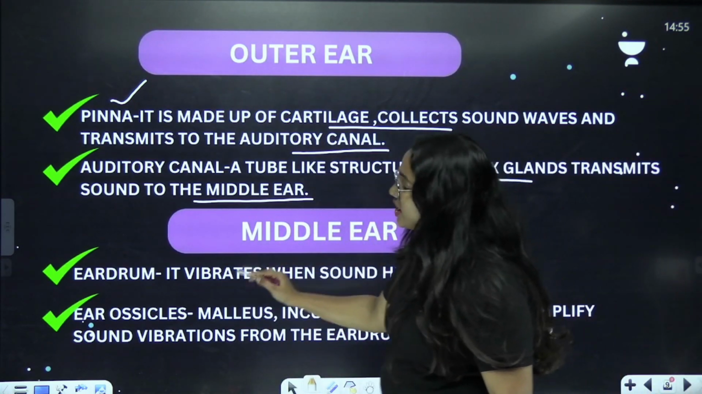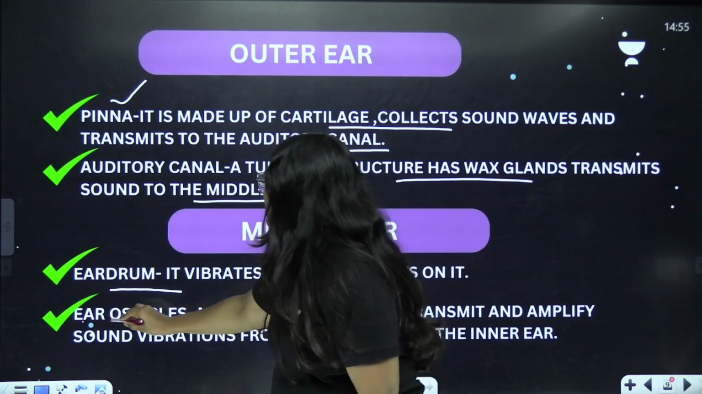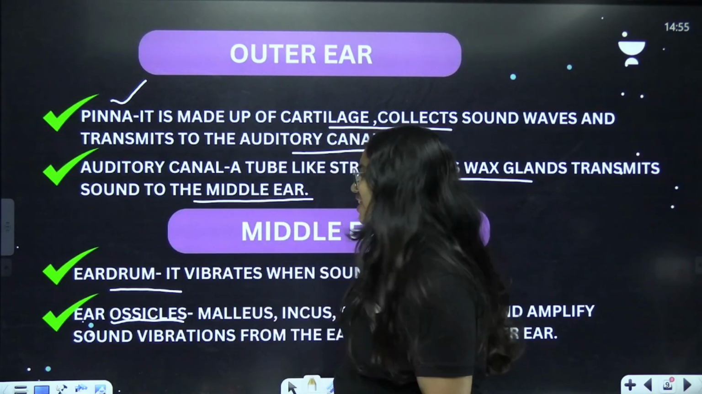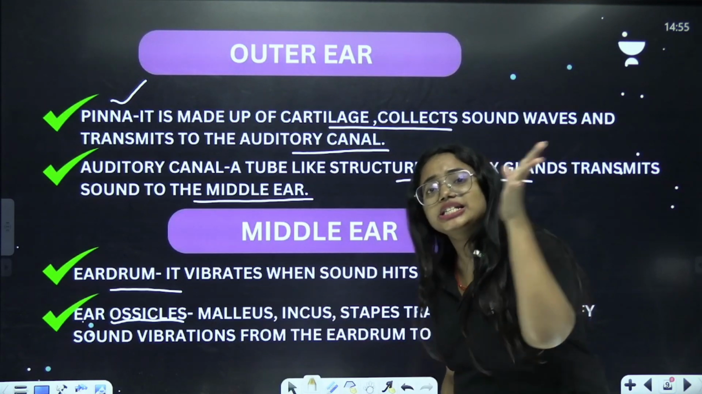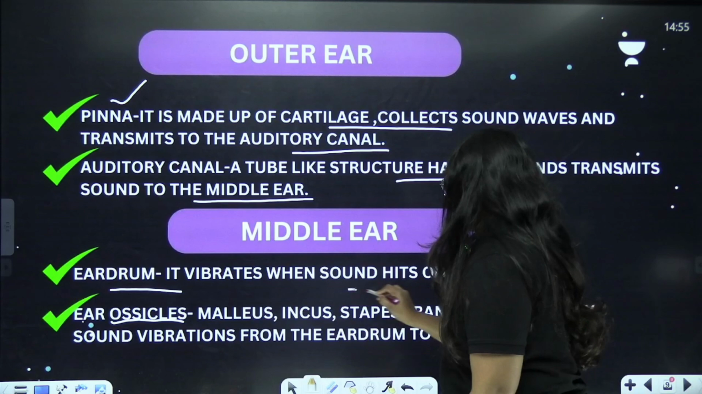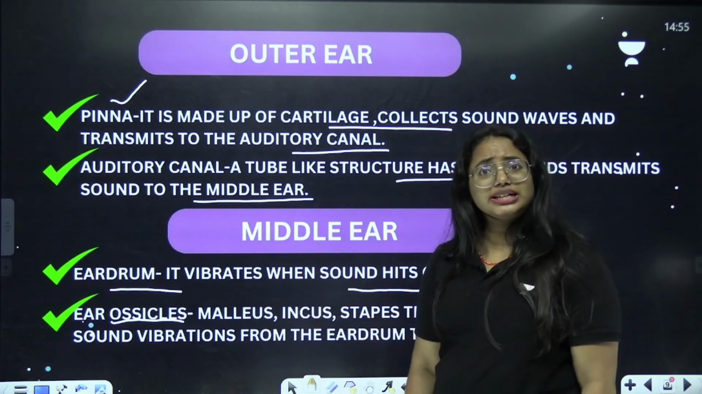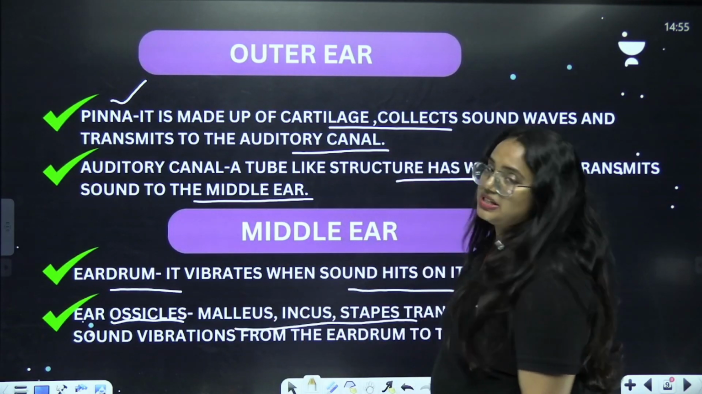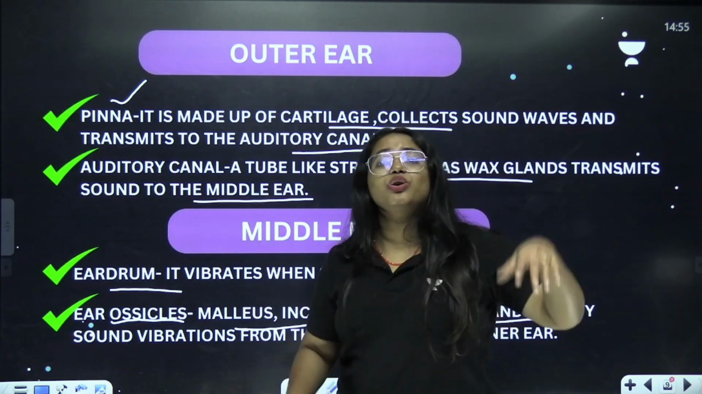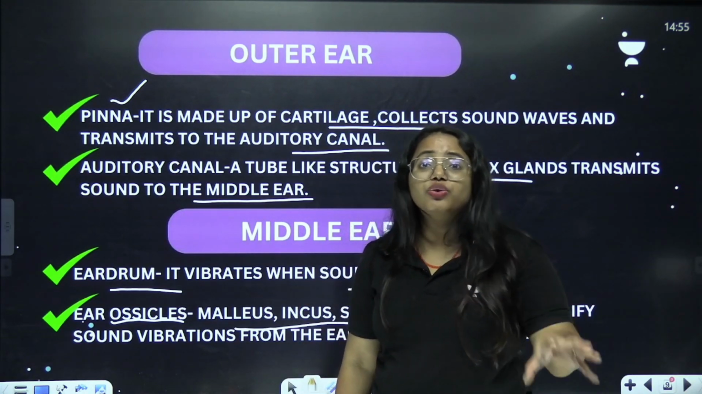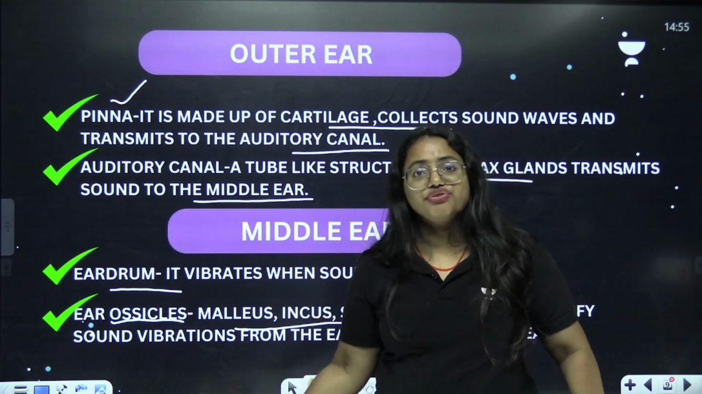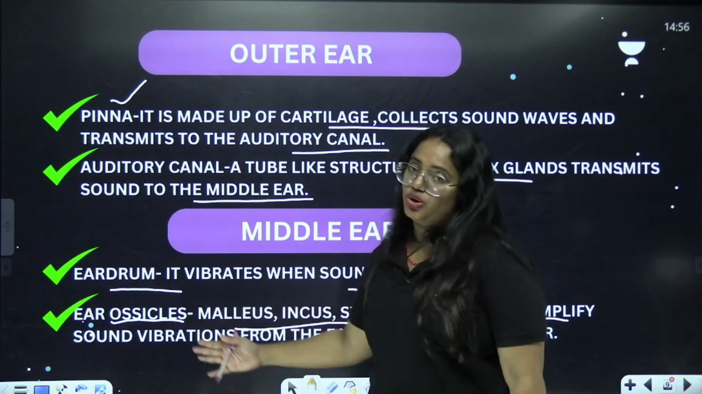The middle ear also has two parts, eardrum and ear ossicles. What is the eardrum? This can also be called the tympanic membrane. When sound hits this eardrum, it starts to vibrate. Very, very important. And what about the ear ossicles? Malleus, incus and stapes. These three bones transmit and amplify the sound vibrations. Whatever sound vibration has been produced by the eardrum needs to be amplified. This is done by the ear ossicles.